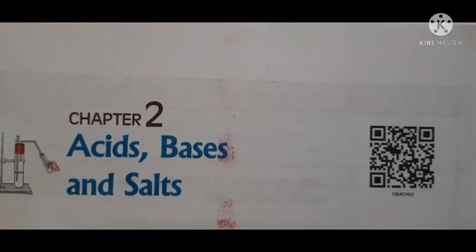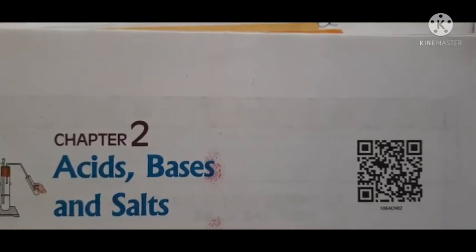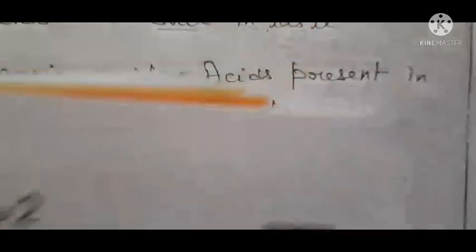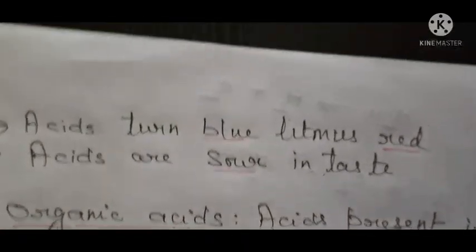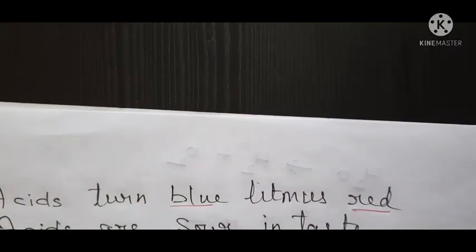So we have started chapter 2 and we will continue with the same chapter, that is acids, bases and salts. In the previous class we discussed indicators. So today we will discuss some of the properties of acids. Okay, so you all know that acid turns blue litmus red. So this you all know.